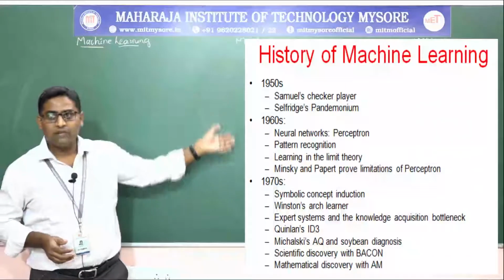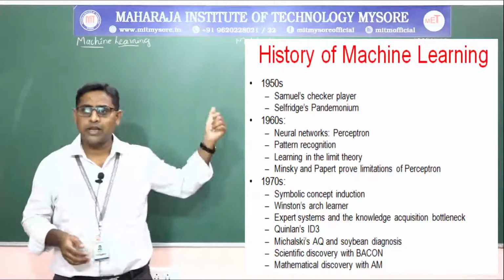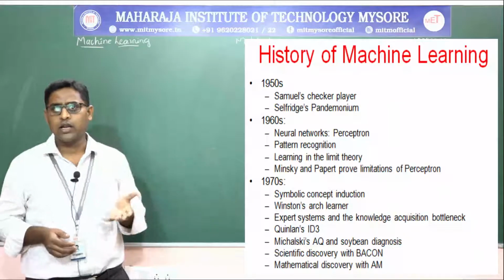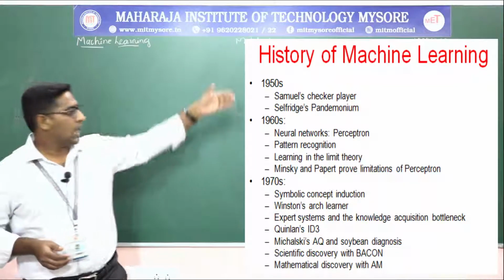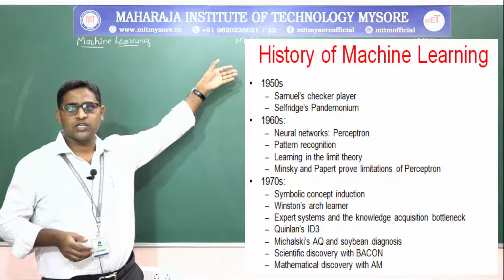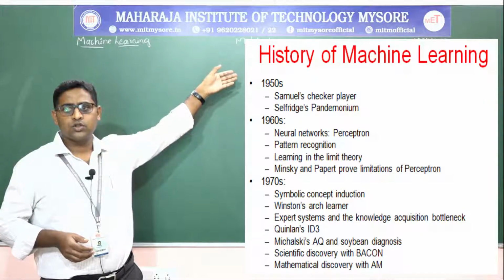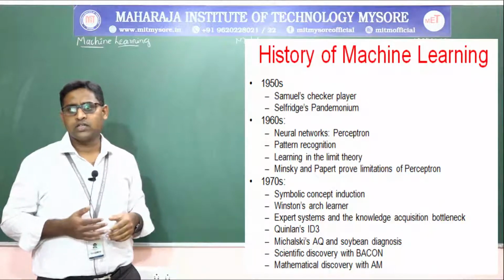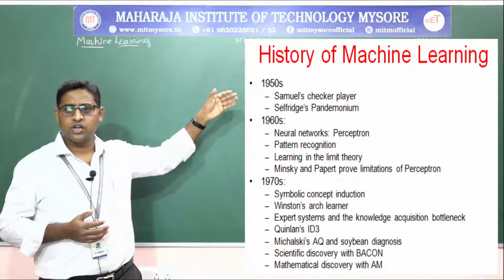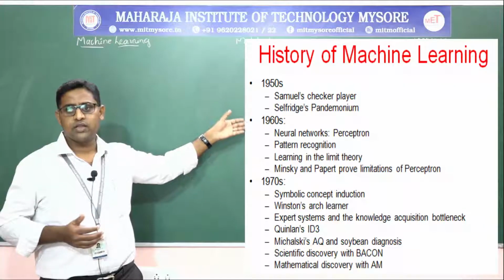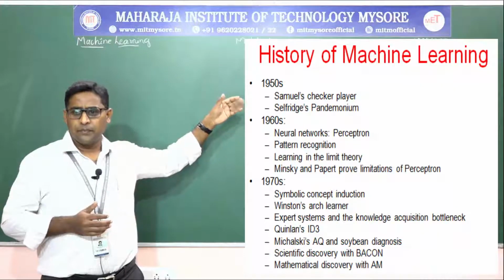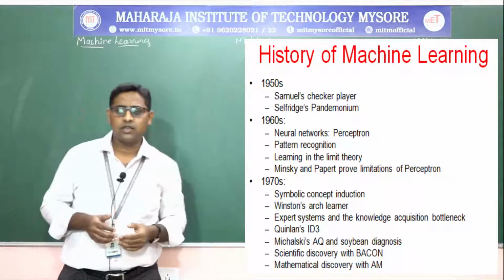Now, if we look back at the history of machine learning from the 1950s to the 1960s, 1970s and up to the later 2000s, we started with the checkers game and so on from the 1950s, and in the 1960s neural networks, perceptron and pattern recognition and so on. In the 1970s, symbolic concept induction and so on, till the mathematical discovery with AM.